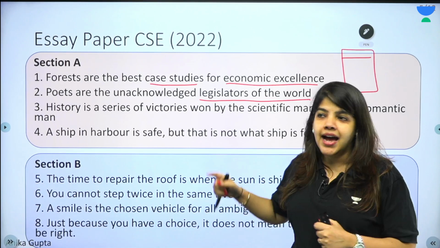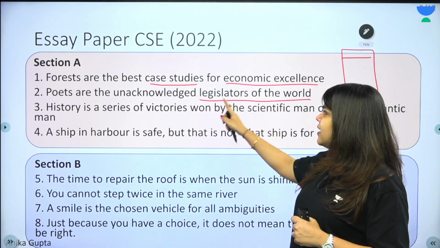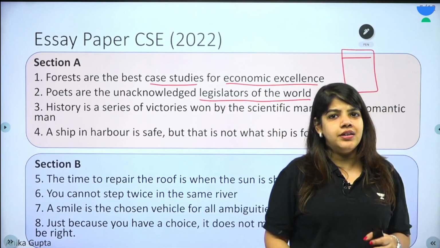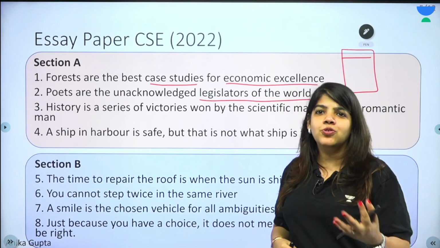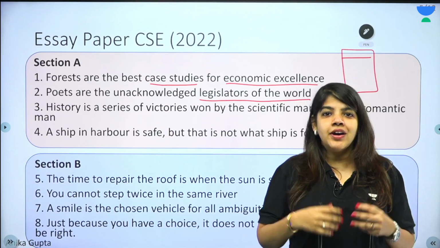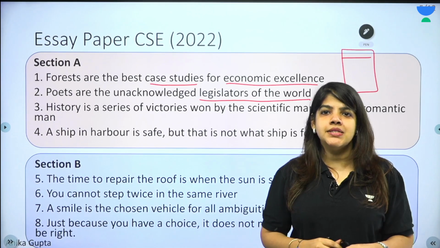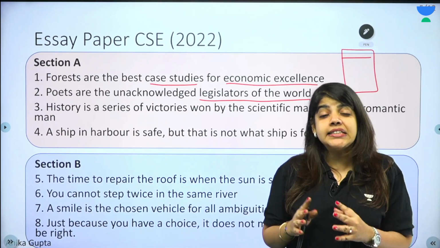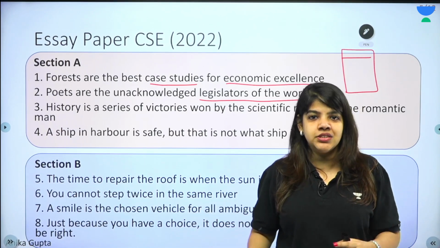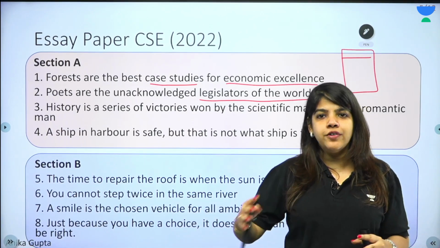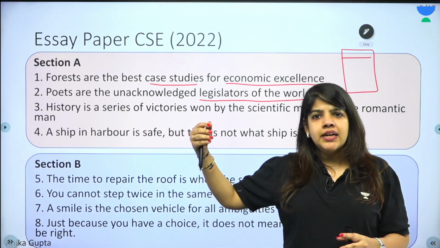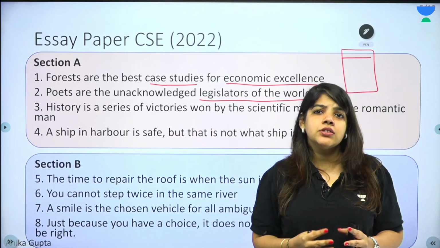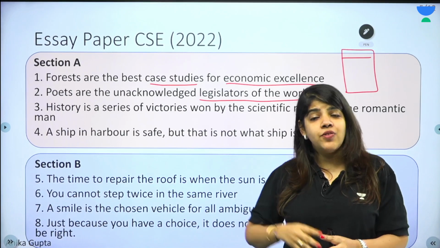In essay, I can take poets are the unacknowledged legislators of the world to mean something else. You will have a different meaning for yourself. Your examples will be different from my examples, and this is why essay becomes a little challenging, and this is why there is so much score variation, right from 180 to 140. There have been students who have scored up to 172, not just 140, 170.